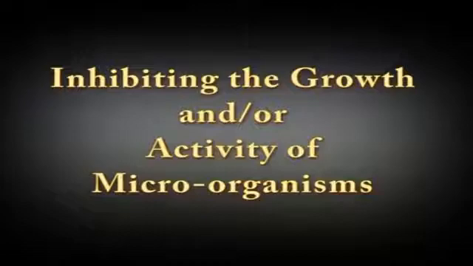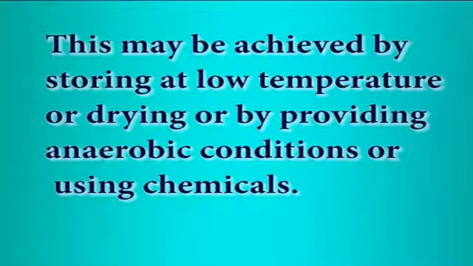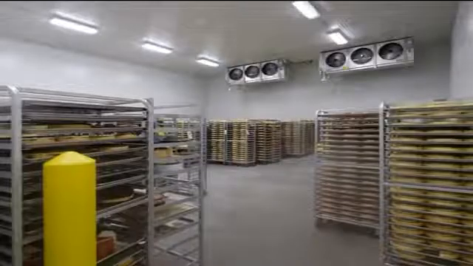Inhibiting the growth and or activity of microorganisms. This may be achieved by storing at low temperature or drying, or by providing anaerobic conditions or using chemicals. Holding the food material at low temperature in cold storage slows down and sometimes prevents microbial activity. All microorganisms need moisture and they cannot flourish in the absence of moisture. Hence, drying of food is a very effective method for avoiding the spoilage of food.